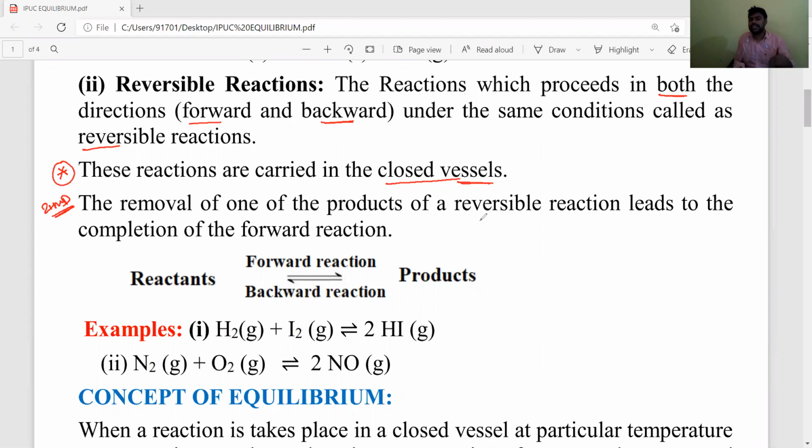Then it leads to the forward direction only, means the forward reaction will be complete, and it becomes an